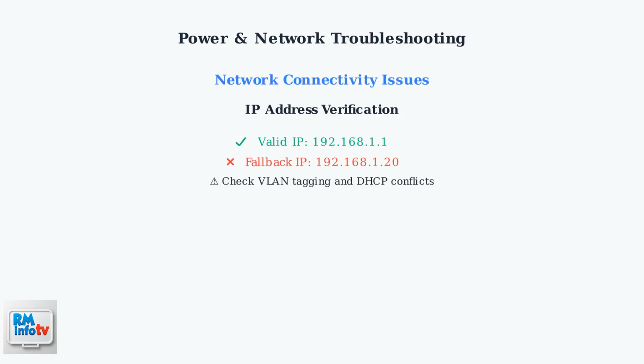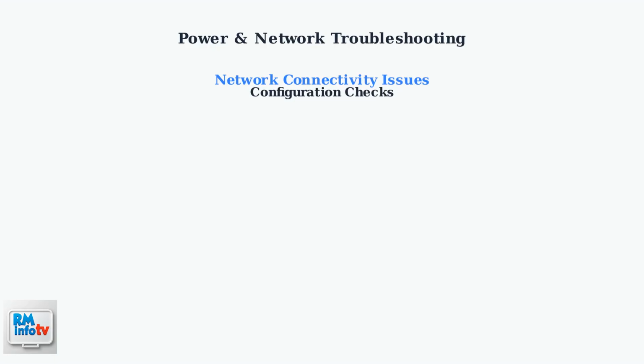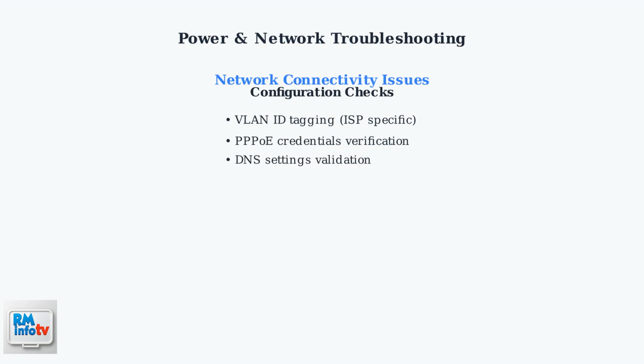When you see a fallback IP, check VLAN tagging settings, network overrides, and look for network loops or rogue DHCP servers. Several configuration settings can cause network connectivity issues. Let's check each one systematically. First, ensure VLAN ID tagging is correctly configured if required by your internet service provider. Verify your PPPoE credentials are correct if your ISP uses this authentication method. Check that DNS settings are properly configured. Try using public DNS servers like 8.8.8.8 for testing.